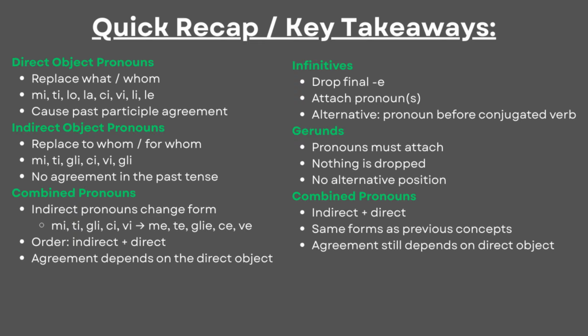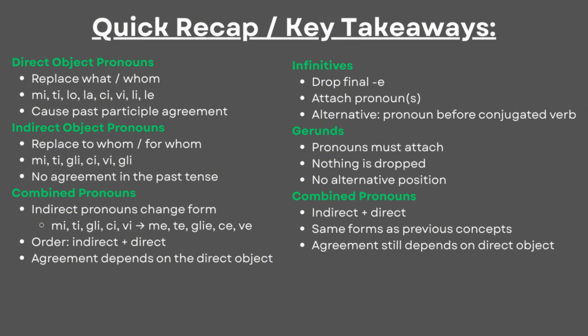For this lesson, we've seen a lot of complex ways to use direct and indirect object pronouns in Italian, and in the end, we can see the key takeaways and write them down. Direct pronouns replace what and whom. Indirect pronouns replace to whom and for whom. Combined pronouns change form, and their order matters. Also, don't forget about infinitives and gerunds, where attaching pronouns to them is a possibility.